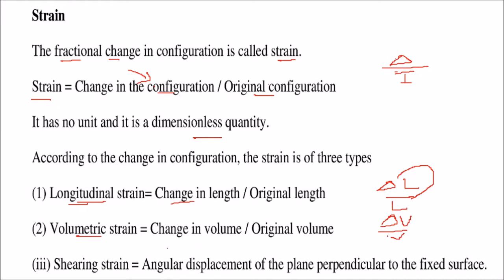Shearing strain is the angular displacement of a plane which is perpendicular to the fixed surface. This is a plane perpendicular to this plane, so there is an angular change, an angular displacement of the plane perpendicular to the fixed surface. So if you apply a deforming force, it may change its position like this.